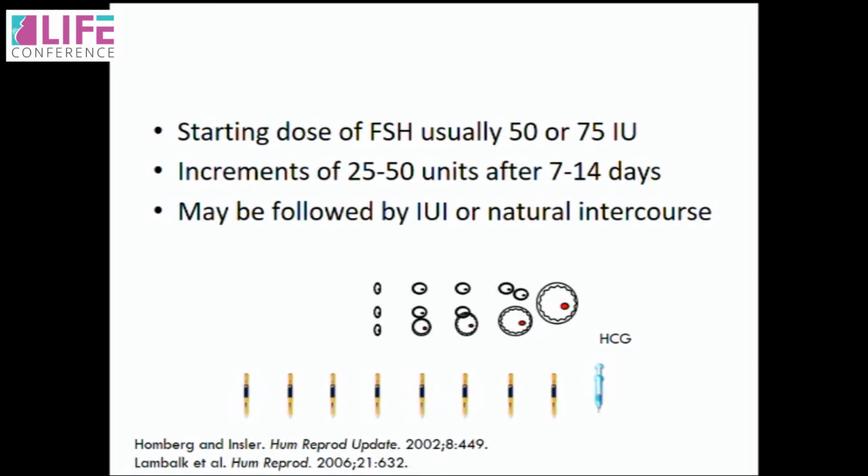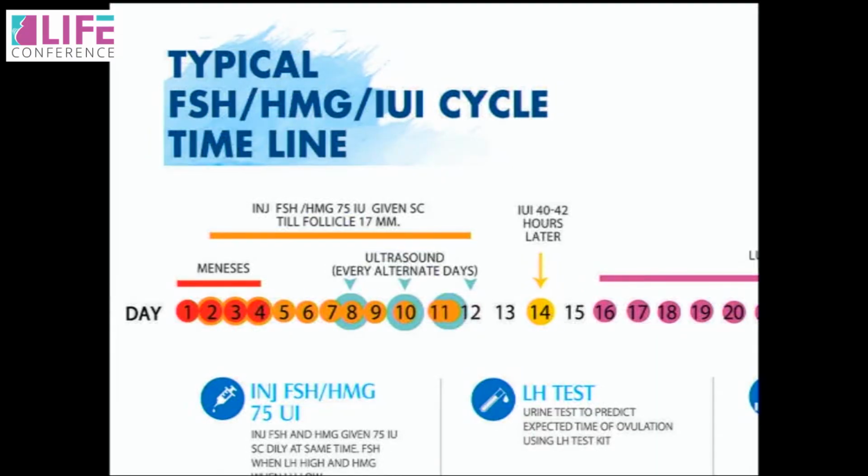So these are the 3 protocols: step up, low dose, and step down. The standard dose is 50 IU or 75 IU. You go as low as possible. You do your ultrasounds every 5th day, and when the follicle reaches 15, 16 millimeter in size, you stop and you give an HCG trigger. This is the standard typical FSH HMG IUI protocol.